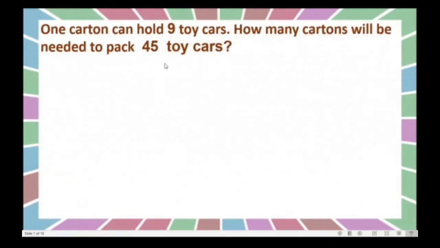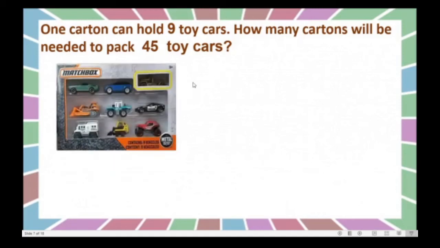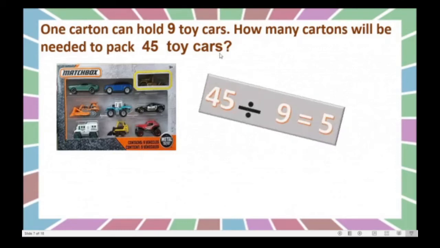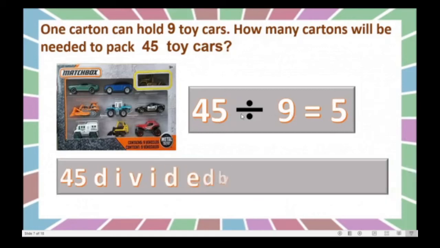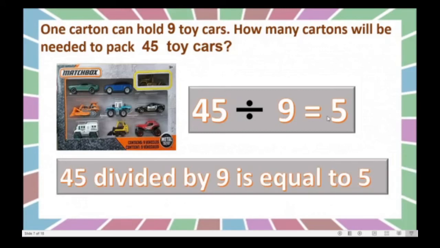Here again, same thing. We will write in another form. See here, we know that 9 toy cars we can arrange in one carton. And we have 45 toy cars. So we can write like this. 45 divided by 9, right? 45 total number of cars divided by 9. 9 are nothing but toy cars that we can arrange in one carton. So how many cartons we got here? 5. Here we read this 45 divided by 9 is equal to 5.